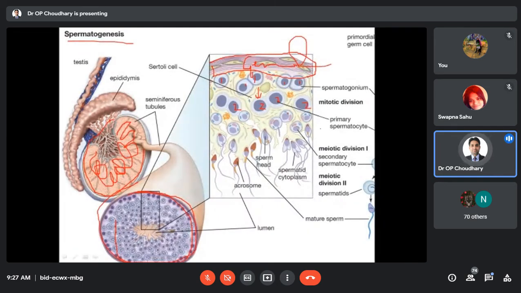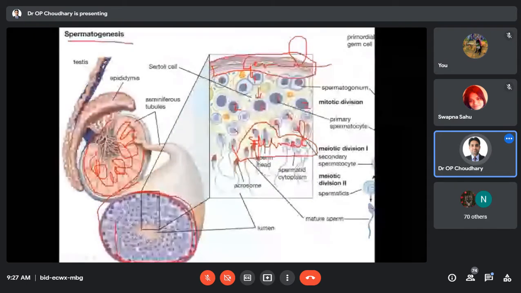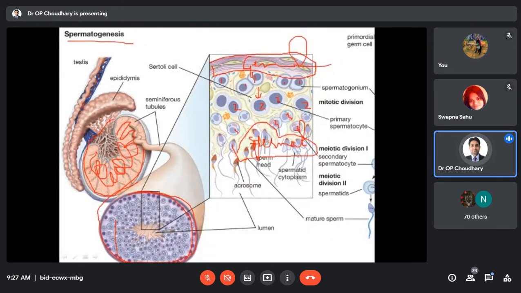Then this primary spermatocyte will transform into the secondary spermatocytes. Okay, and these secondary spermatocytes will finally give origin to the spermatids. Okay, spermatids, and these spermatids will undergo some morphological changes during the maturation phase, and this phase of transformation of spermatid into spermatozoa is called spermiogenesis.